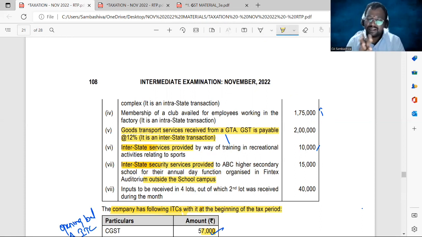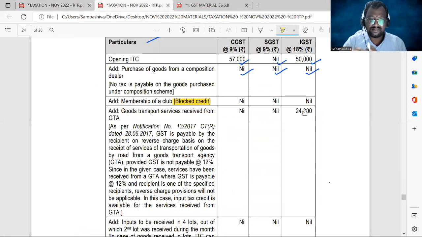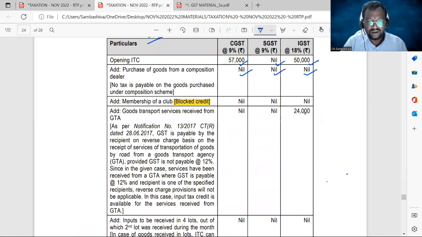So with 12%, input tax credit is eligible, allowed. You can take that amount. Since it is an interstate transaction, IGST has to be calculated, sir. 2 lakhs is the value of supply into 12%, 24,000. Okay, ma. Next.